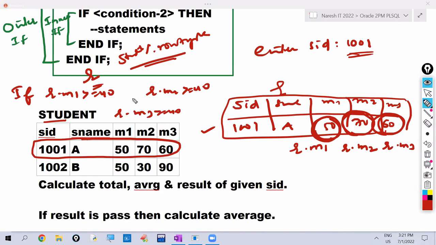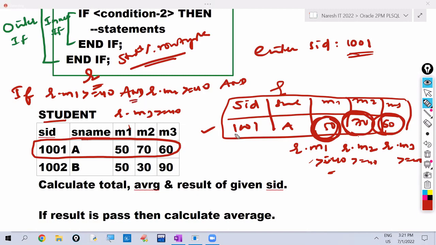In every subject, he must get 40 or greater than 40. So which operator do we have to use? AND operator or OR operator? AND operator. All conditions should be satisfied. In M1, he must get 40 or greater than 40, and in M2 also, and in M3 also. In all subjects, he has to get. So all conditions should be satisfied.